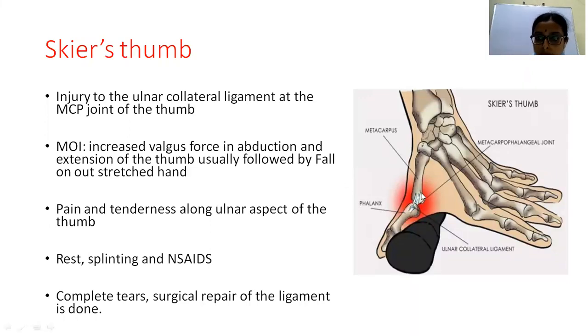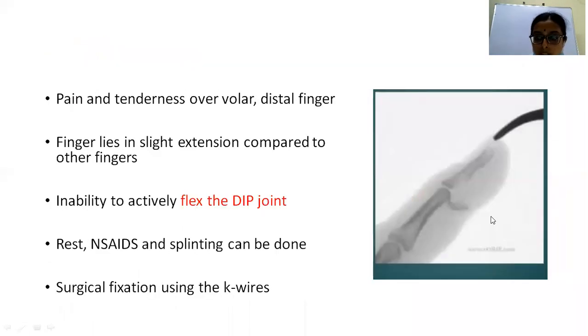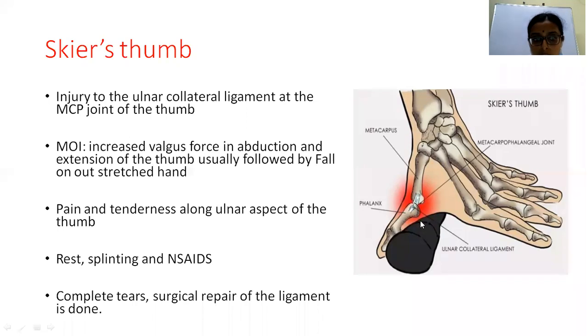You can see here, the ligament gets torn because of the increased valgus force in abduction and extension of the thumb. So there will be pain and tenderness around the ulnar aspect of the thumb. The treatment is rest, splinting and NSAIDs. In complete tear, surgical repair of the ligament is done. This is all about Skier's thumb.